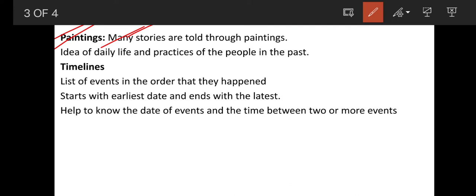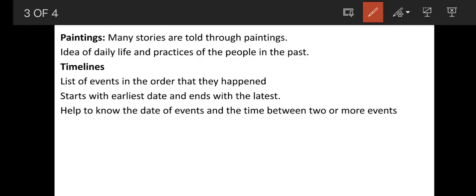And if we look at those paintings, we get information about how people lived. So from paintings we get to know lots of information about different scenes, what they did. For example, hunting. From paintings we get to know about hunting scenes by the early humans. And paintings give us an idea of daily life and practices of the people in the past. Okay, so I hope you understood.